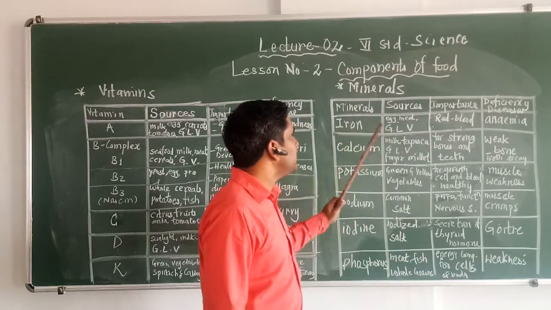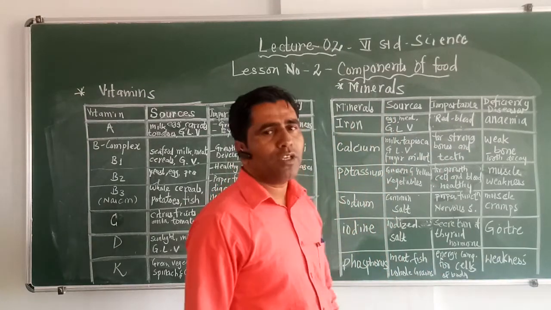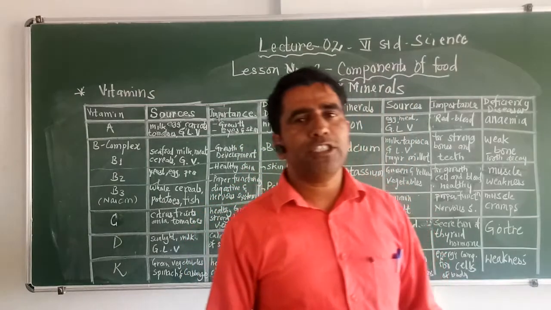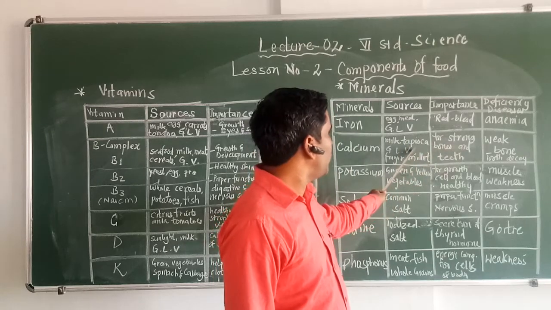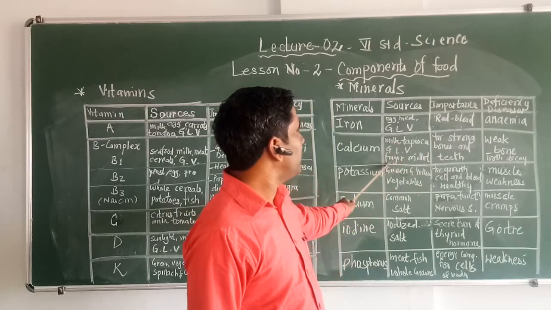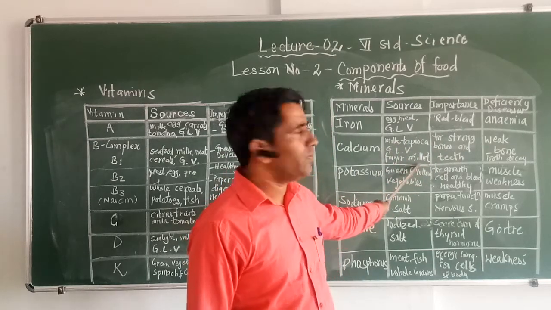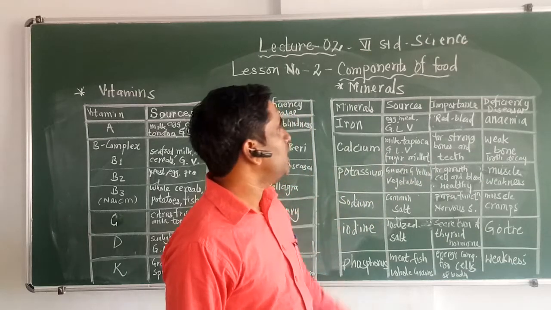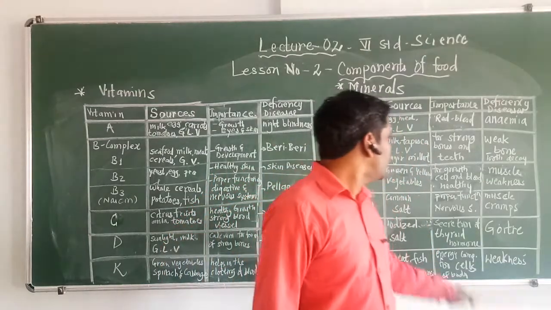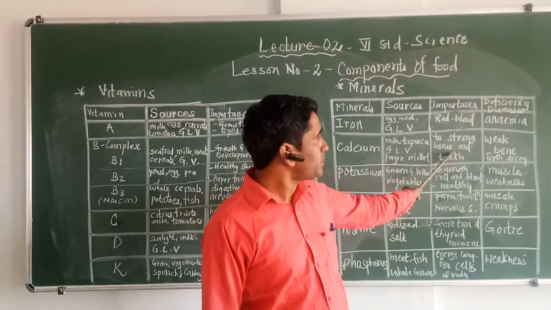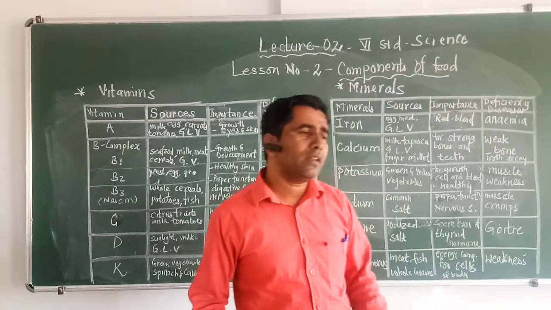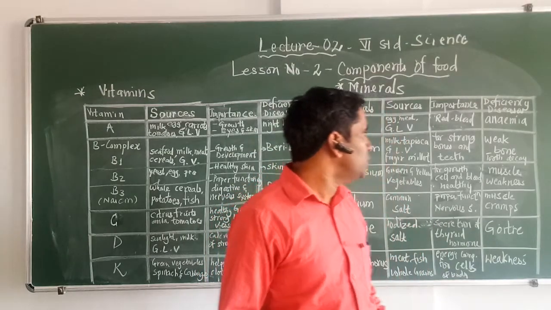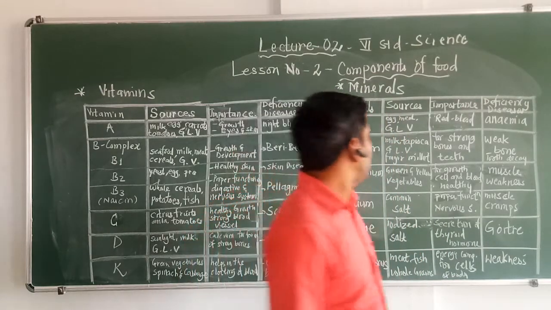The next mineral is calcium. The sources for the mineral calcium are milk and milk products, tapioca, green leafy vegetables, and finger millet. Calcium is important for strong bones and teeth. If a person lacks calcium, he will come across problems called weak bones and tooth decay.